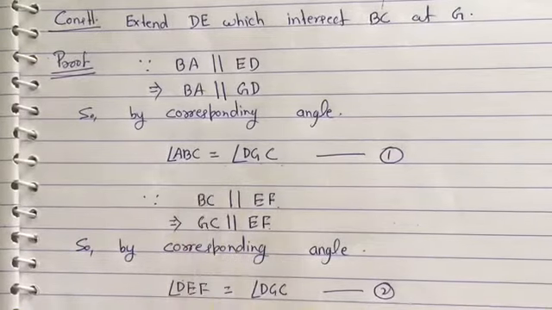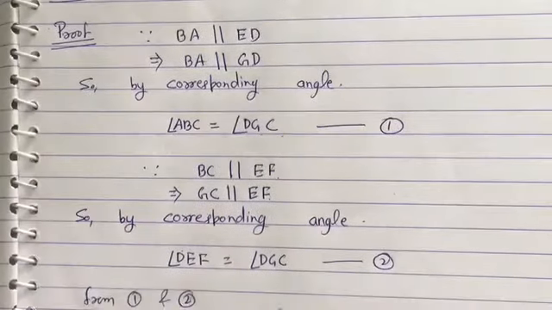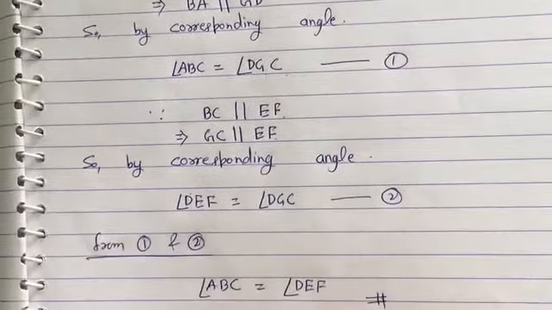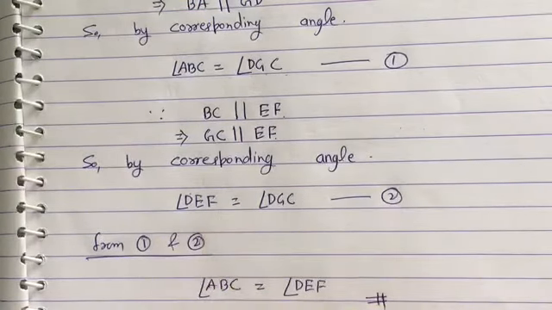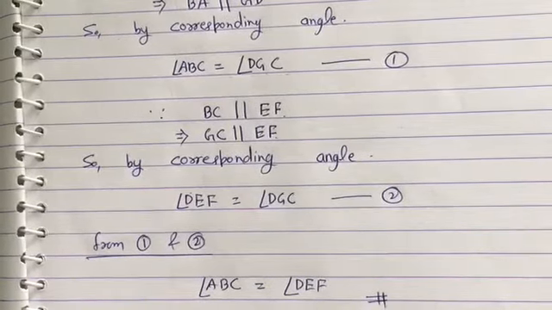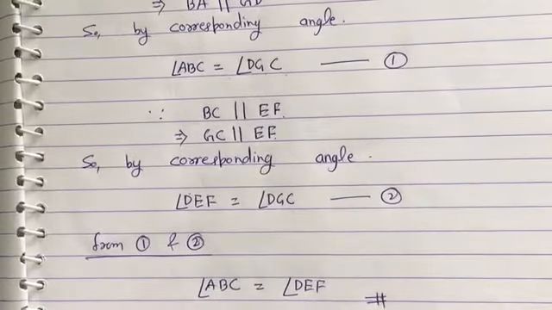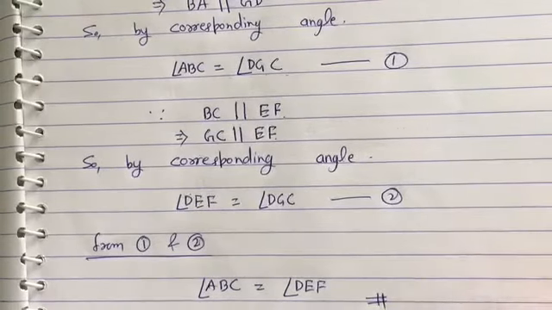The LHS of equation 1 is angle ABC, and the LHS of equation 2 is angle DEF. So angle ABC is equal to angle DEF. This is also a very good question from your NCERT exemplar book. I am only taking good questions from your NCERT exemplar books. Okay.